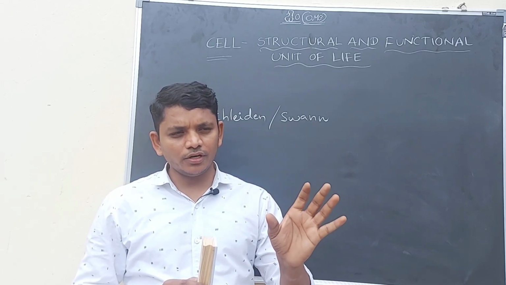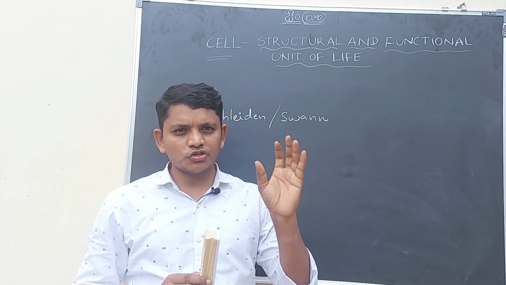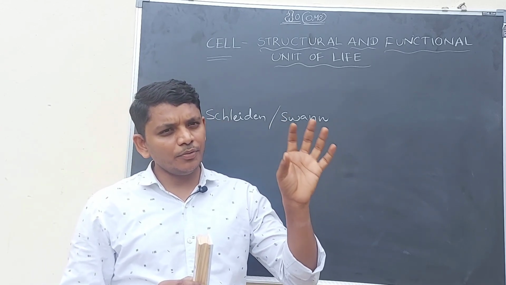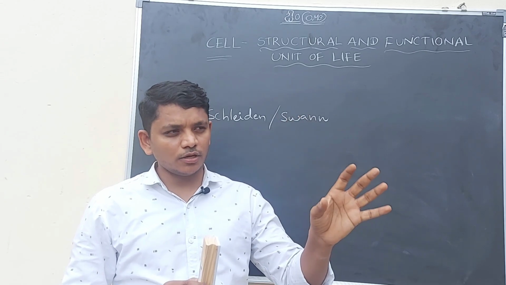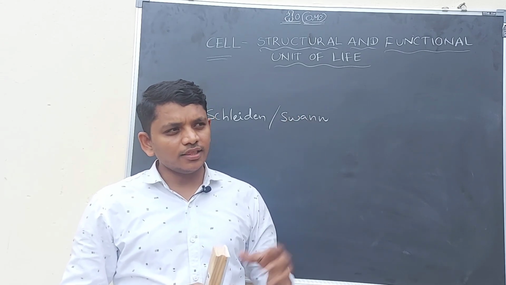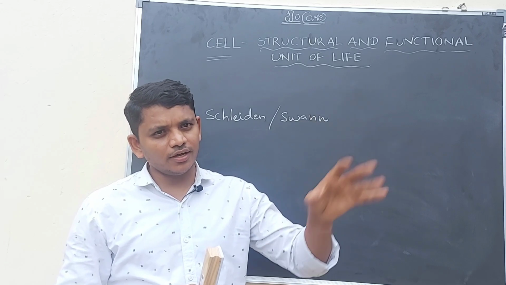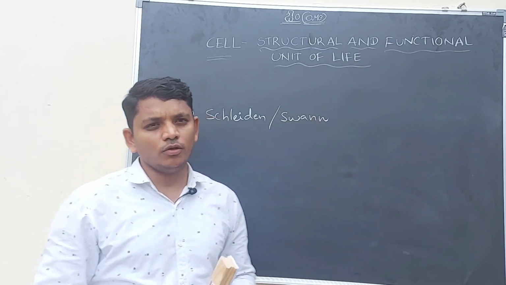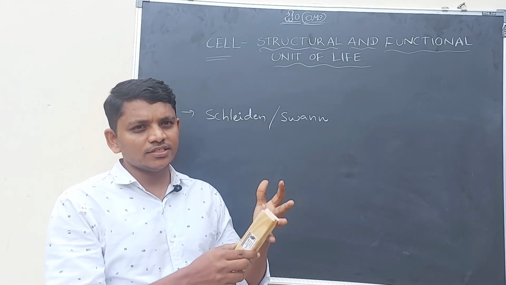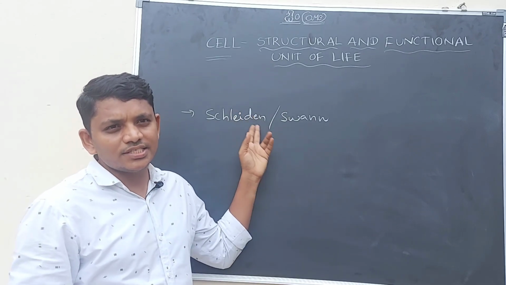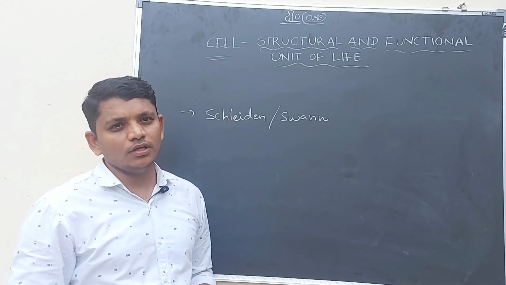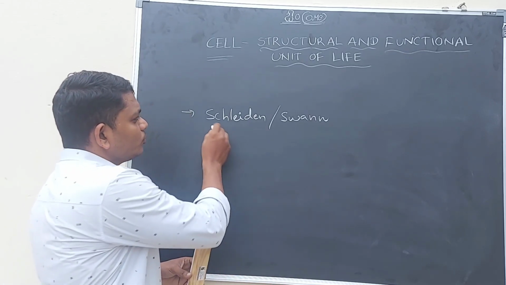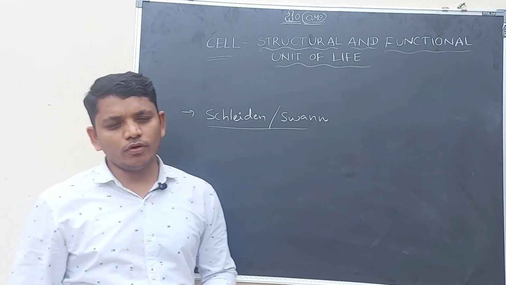The entire structure of the organism is only coming due to the presence of the cell. So the structure and the function is only because of cells in the organisms. This is the main point of the cell theory. The cell theory is proposed by Schleiden and Schwann.